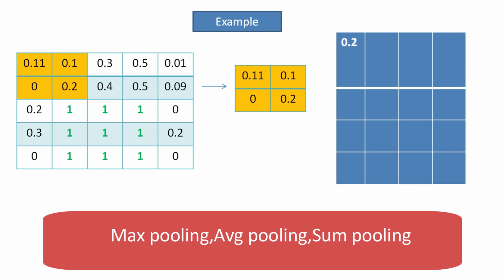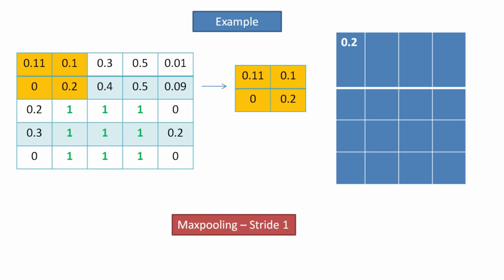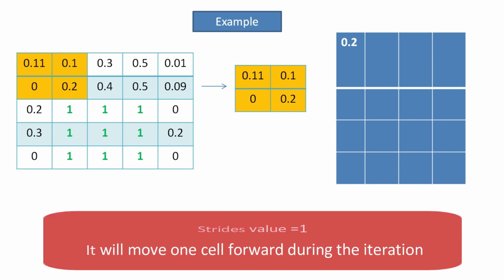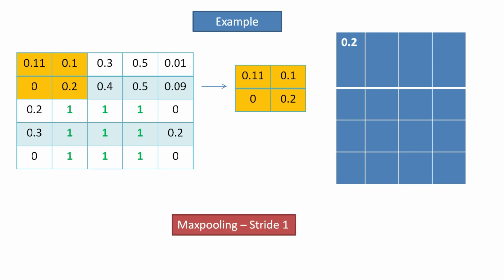Max pooling is nothing but, we already have the convolutional matrix, right? Max pooling will reduce that matrix's dimensions. So the reduction of the matrix will depend on how many strides we are going to use. So this is our matrix. Here I applied stride number 1. Just watch this step carefully. It is a very important step in the max pooling layer. Here we selected 4 cells. The max pooling layer will select the maximum element from the selected cells and put it in a new feature map. So this is the process of the max pooling layer. I will give you some examples.